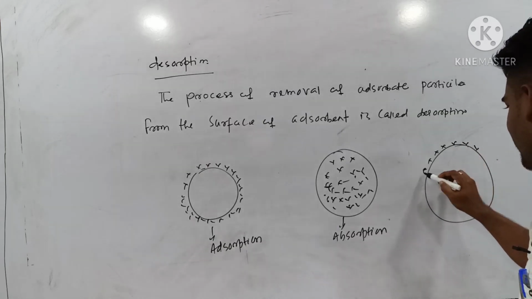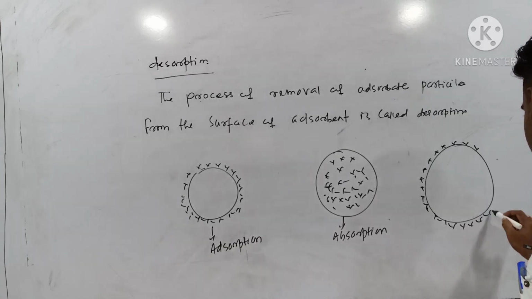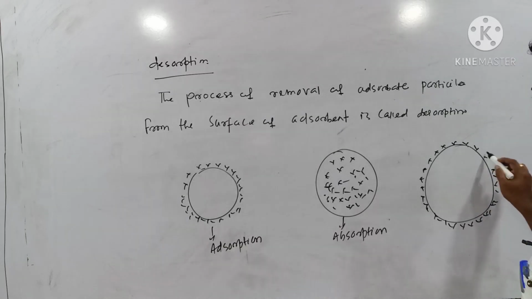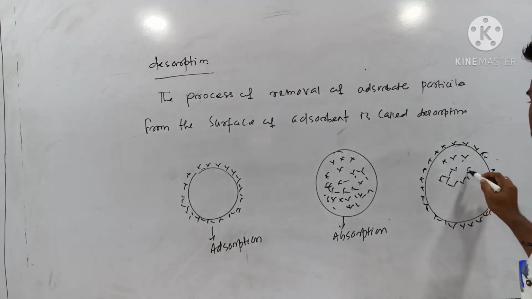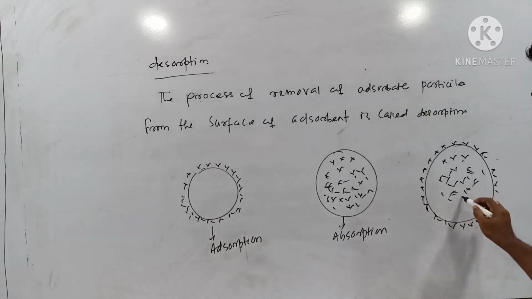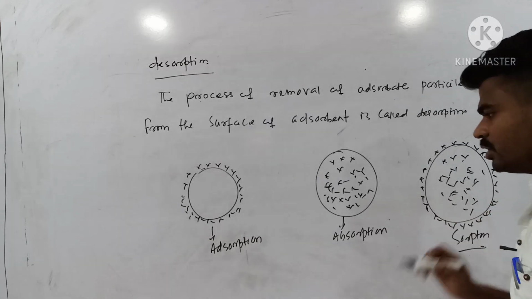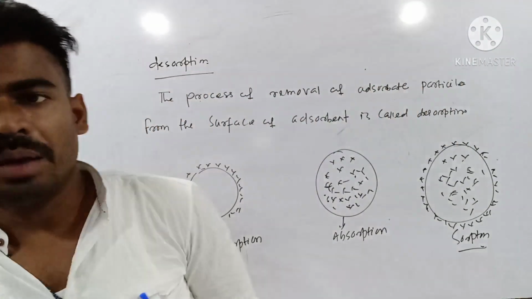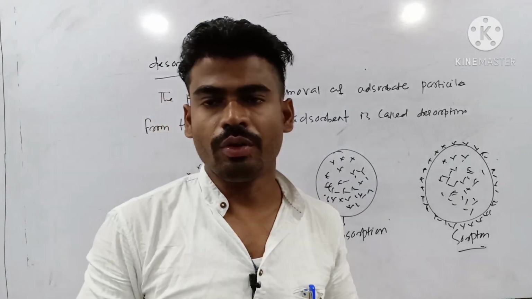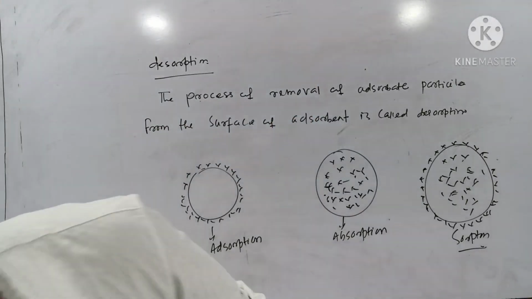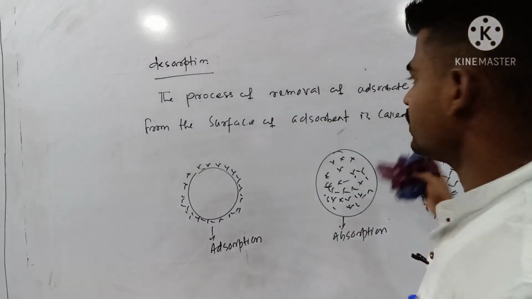Here the particles are present at the surface, including also present at bulk. So this one is your absorption, adsorption, absorption and desorption.